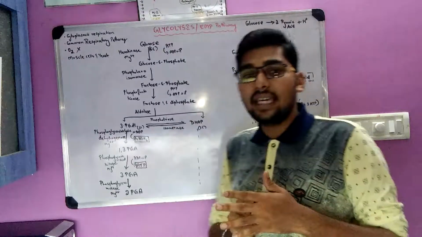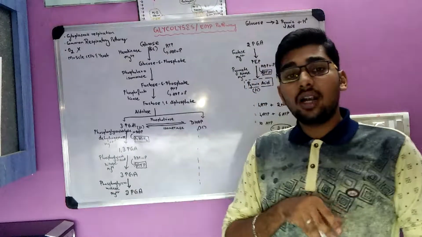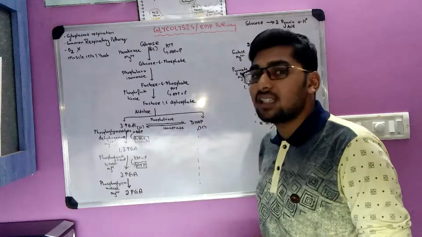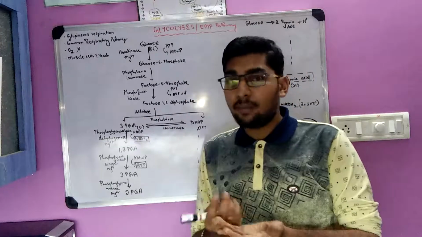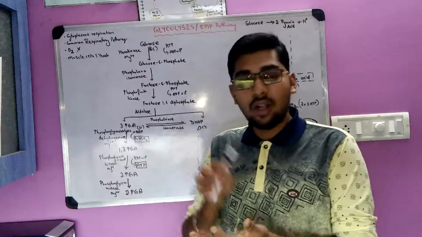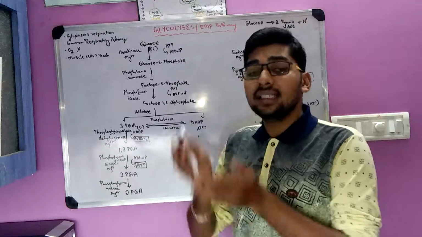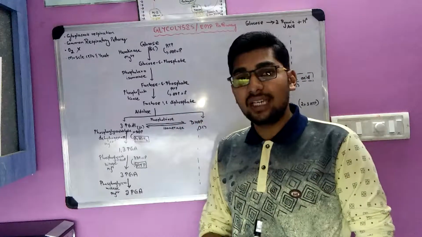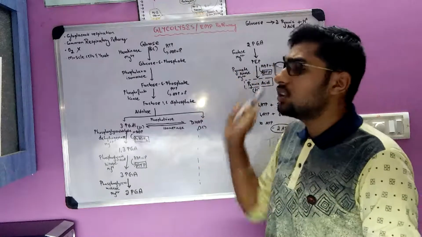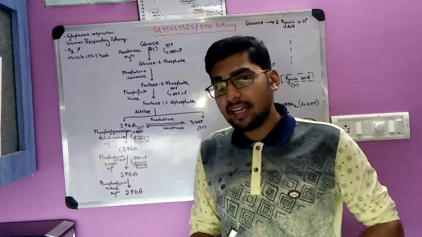This glycolysis or EMP pathway is also called cytoplasmic respiration, as all the reactions occur in the cytoplasm. Cytoplasm is nothing but the cytosol or the fluid matrix of the cell, where all the cell organelles are present. Since it occurs in the cytoplasm, it is called cytoplasmic respiration. It is also called the common respiratory pathway.